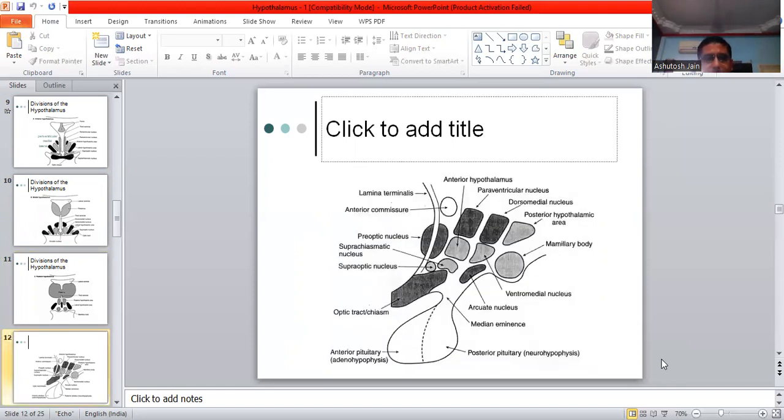Now the diagram of the hypothalamus again: anterior pituitary, adenohypophysis, posterior pituitary or the neurohypophysis, median eminence, arcuate nucleus, ventromedial nucleus, mammillary body, posterior hypothalamic area, dorsomedial nucleus, paraventricular nucleus, anterior hypothalamus, lamina terminalis, anterior commissure, preoptic nucleus, suprachiasmatic nucleus, supraoptic nucleus, optic tract or the optic chiasma, anterior pituitary or the adenohypophysis. I hope, my dear friends, everything is clear up till now.